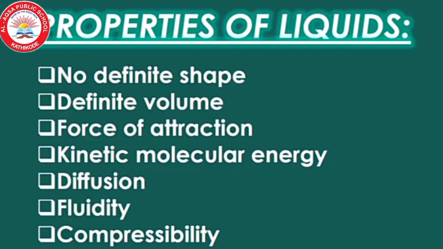These are some points we have already discussed. First, they have no definite shape. They will take the shape of the container in which they are kept. Second, they have definite volume. Third, force of attraction. Force of attraction is less than solid. Then kinetic energy. Kinetic energy is more than solid. Then diffusion. Diffusion also is more than solid. Fluidity, they can flow. Compressibility also will be there. Compressibility, we can compress more than solid.